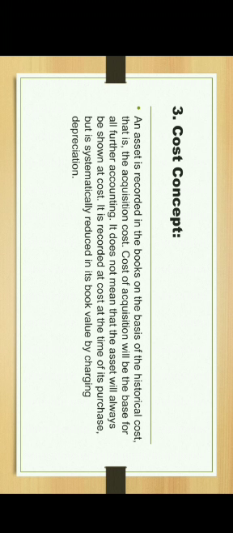it is systematically reduced in the book value by charging depreciation. For example, if you are purchasing furniture of 3 lakh, the same cost is recorded in the books. In case the market value goes to 1 lakh or 1,50,000, it will not be considered. You have to only write the price at which you purchased, that is 3 lakh.